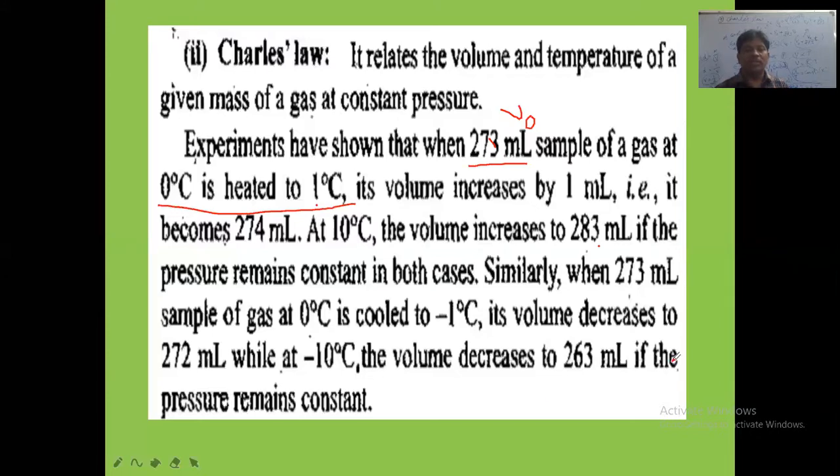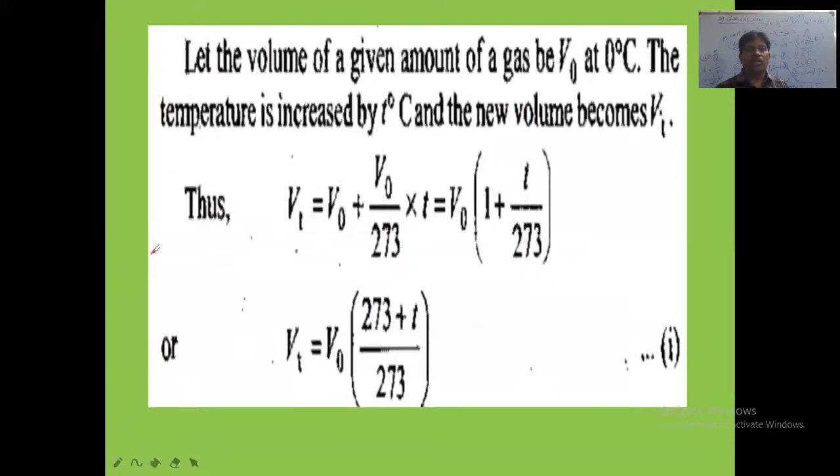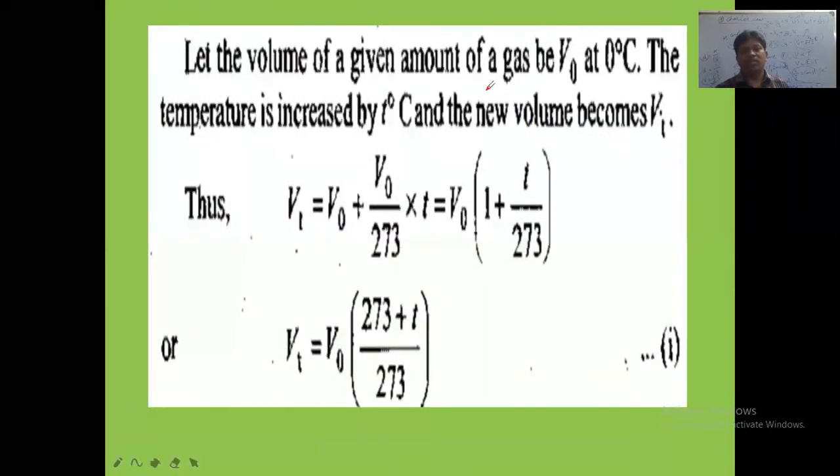Okay, so this is also at constant pressure we have to take. Let the volume of a given amount of gas, meaning mass is kept constant. Given amount of gas means what? Mass is not changed. When you heat the gas from initial temperature to final temperature, can the mass change? Mass will not change. Mass remains constant here. Whatever mass we have taken initially, the same mass will remain. Mass is remaining constant, which means the number of moles also remains constant.